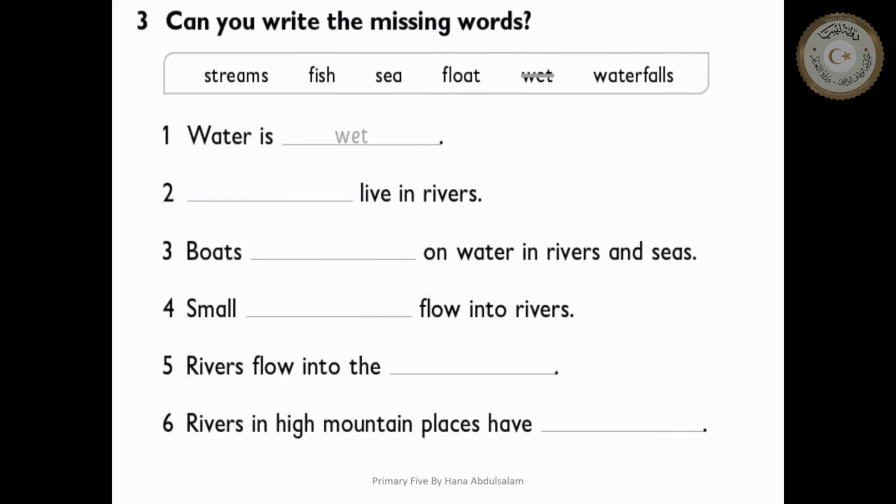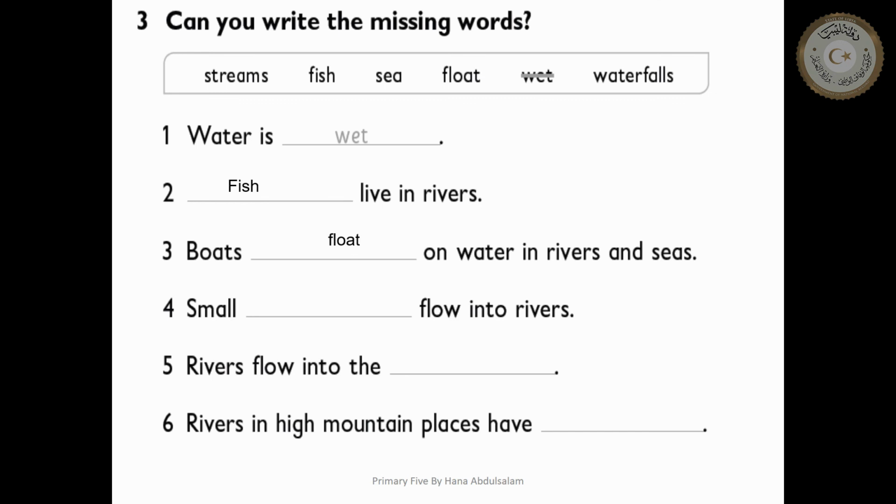Can you write the missing words? We have here missing words: streams, fish, sea, float, wet, and waterfalls. I'm going to read the first sentence. Water is wet. It's not dry. What about number two? Fish live in rivers, and in the sea. What is this animal? Fish.